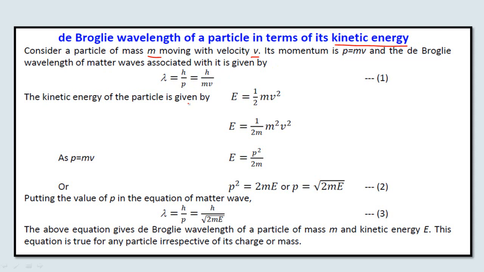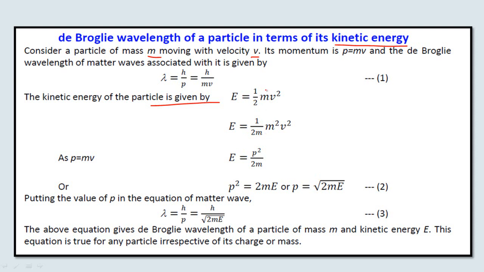Now the kinetic energy of the particle is given by E is equal to half mv square. I can rearrange this equation and write it as E is equal to 1 upon twice m, into m square v square.